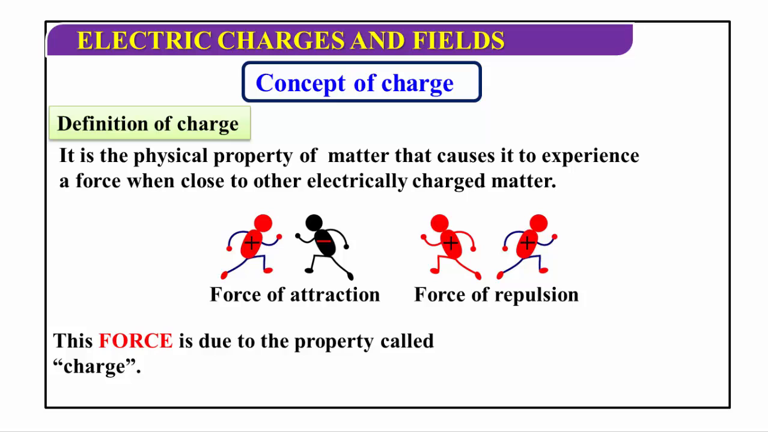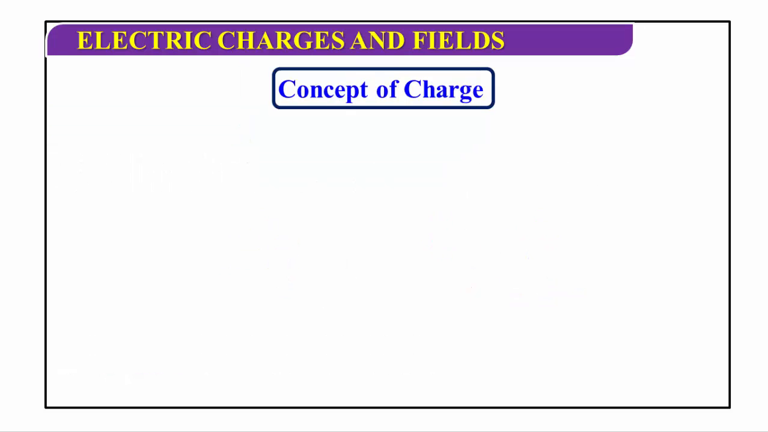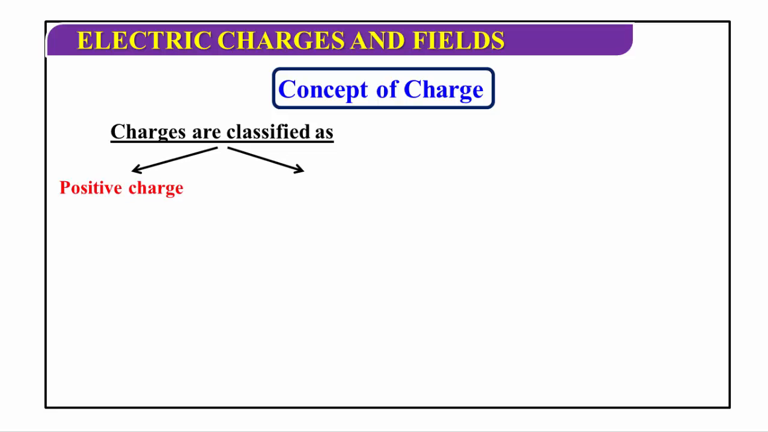Electric charge is an intrinsic property of elementary particles of matter which gives rise to electric force between various objects. Electric charge has only magnitude but not direction. That's why electric charge is a scalar quantity. The charges are classified as positive charges and negative charges.